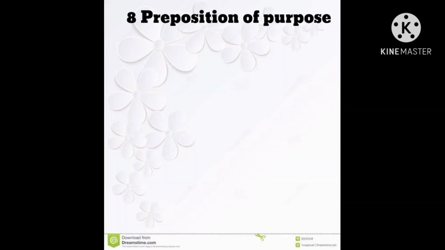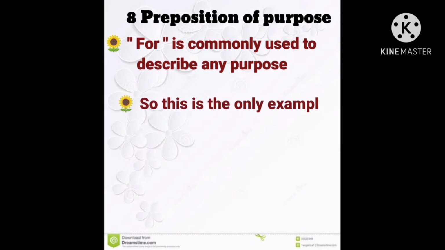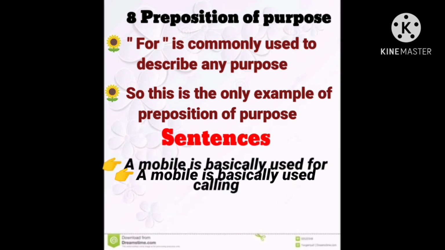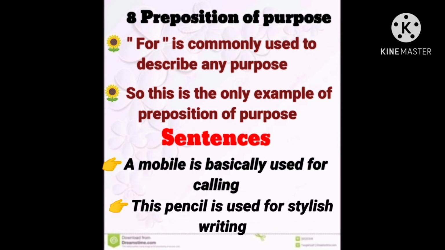Next, preposition of purpose. For is commonly used to describe any purpose. So this is the only example of this preposition. Now, sentences. A mobile is basically used for calling. Next sentence: This pencil is used for stylish writing. So these are only used for purpose.